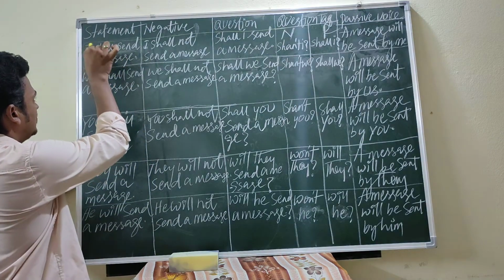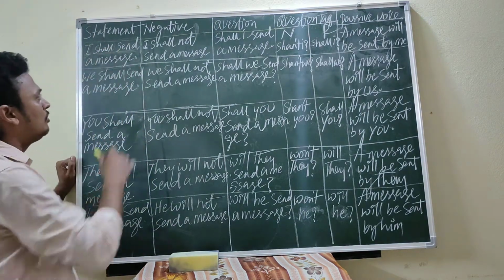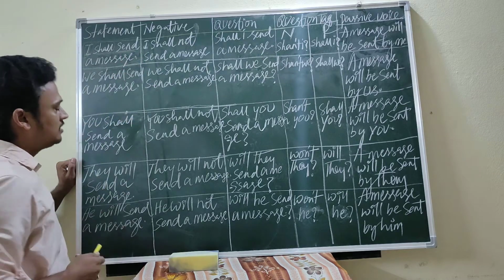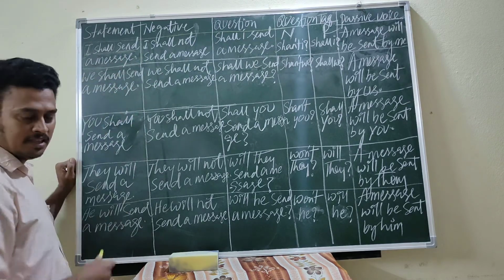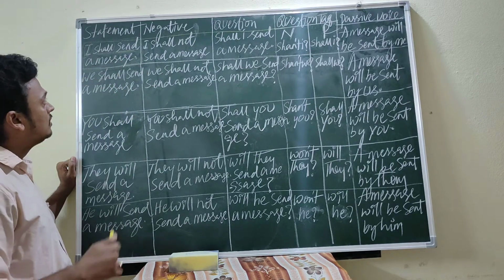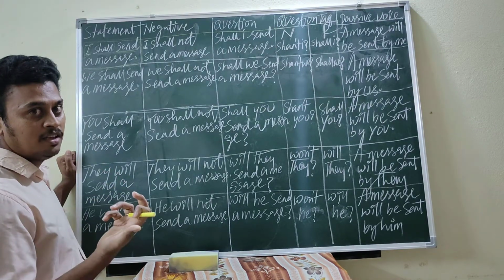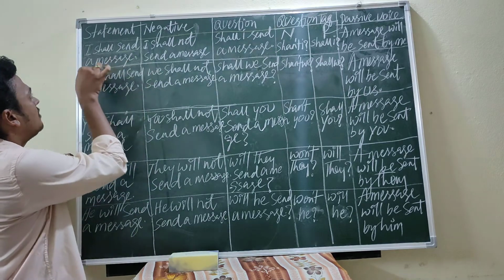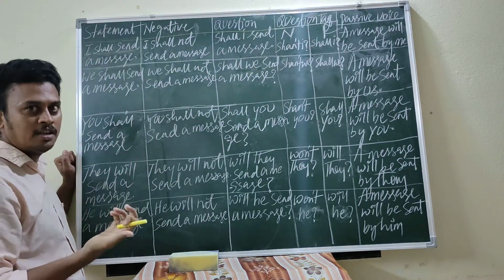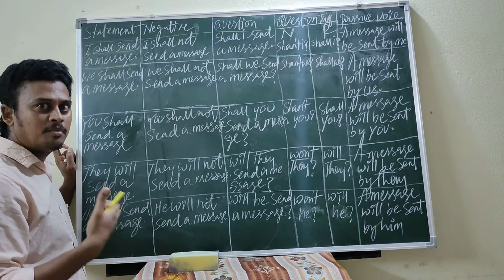Okay? See here, this is the subject, shall is a helping verb, and send a message. Message is an object. How can you find the object? It is a name of the person, a name of the place, or a name of the thing.